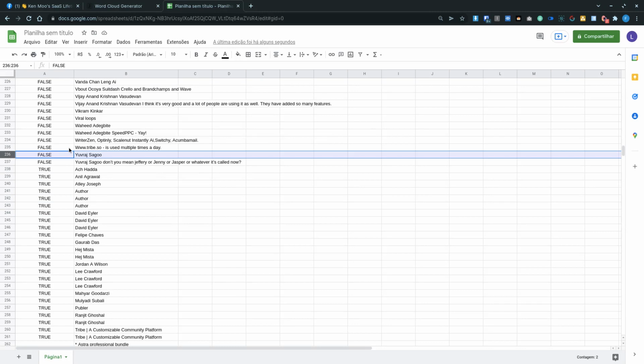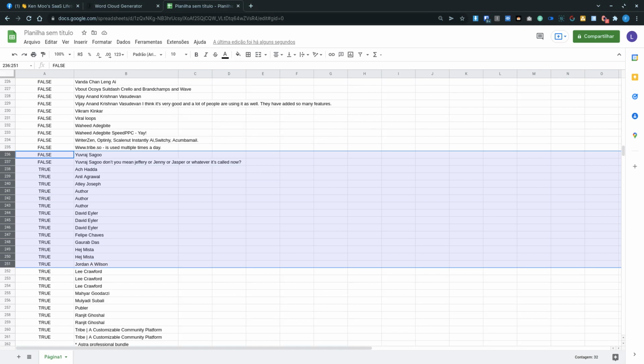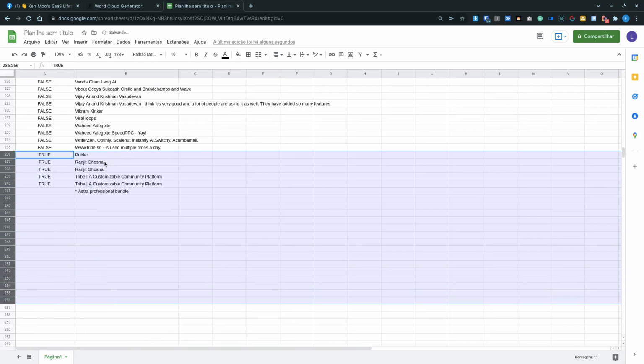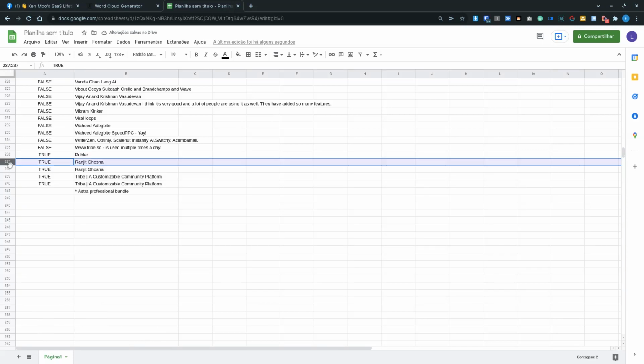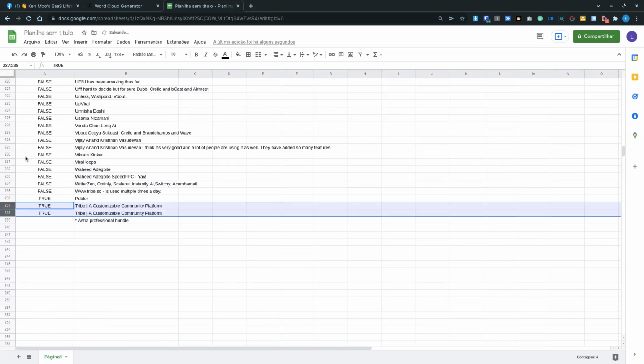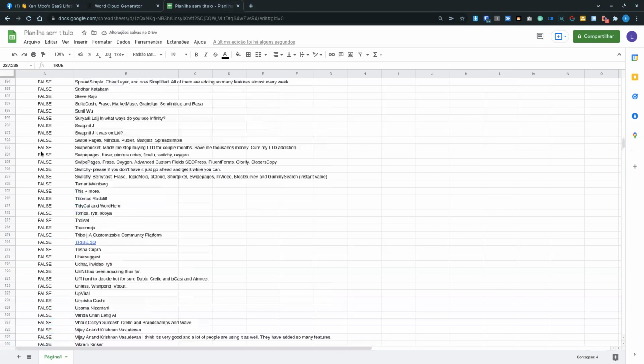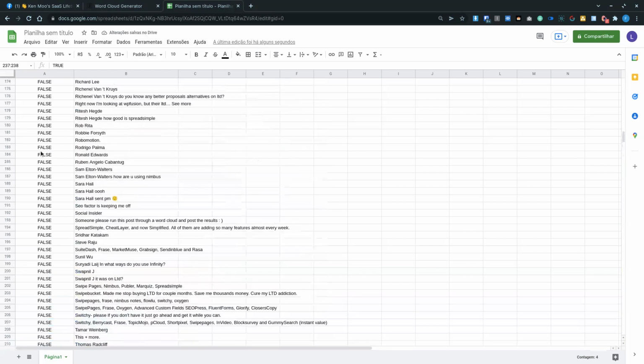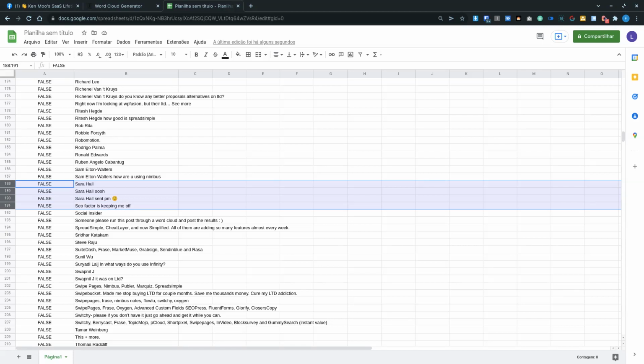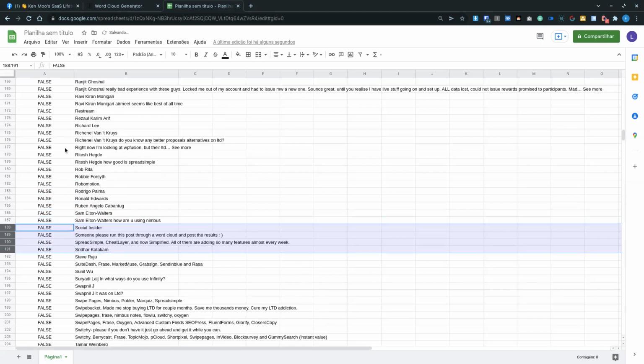Here, for example, it's not duplicated, but "name," that's me. So here we can extract and remove this. This is part of the common cleaning, and you don't have to spend that much time cleaning everything, because what matters will appear on the cloud